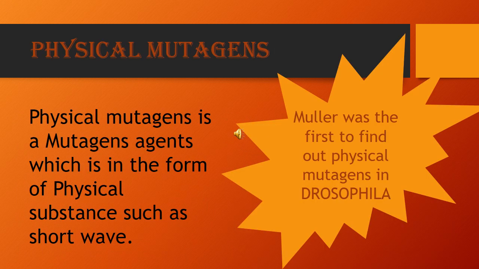Okay, now we are going to see about physical mutagens. Muller was the first to find physical mutagens in Drosophila in 1927. Scientists use temperature and radiation such as X-rays, gamma rays, alpha rays, beta rays, neutrons, cosmic rays, radioactive isotopes, and ultraviolet rays as physical mutagens to produce mutations in various plants and animals. Physical mutagens are agents in the form of physical substances, for example X-rays, gamma rays, alpha rays, beta rays. Okay, can you understand it?